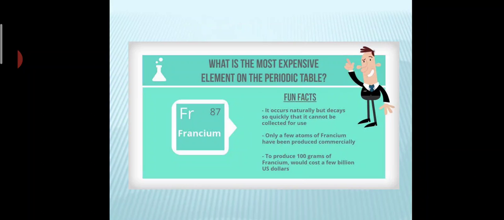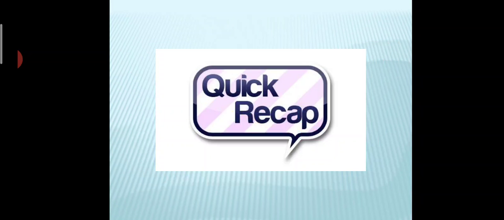Only a few atoms of francium have been produced commercially, which means in the lab only very few atoms were produced. To produce some 100 grams of francium, it would cost a few billion US dollars. So how costly it is. See, it is the most expensive element in the periodic table.